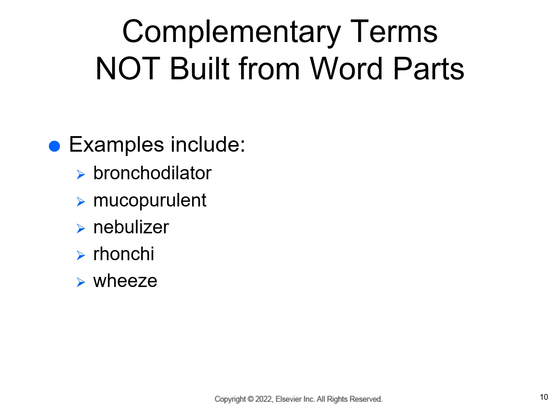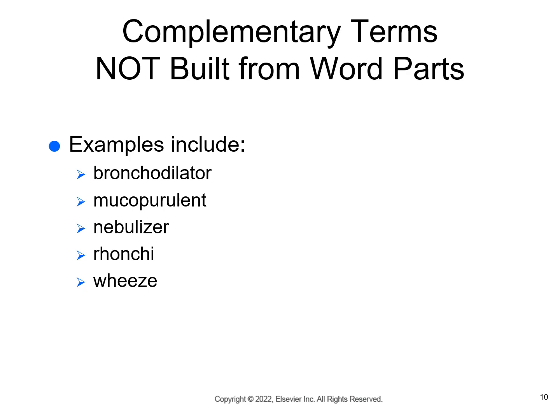Now we'll look at those that are not built from word parts. A bronchodilator is an agent causing bronchi to widen, and this is most commonly a medication used to widen the bronchial passages so a patient can breathe better. Mucopurulent means that it contains both mucus and pus. A nebulizer is a device that creates a mist that is used along with medication to give a patient respiratory treatment. And we see this again on patients who have lung disease or asthma. We see those used fairly frequently.